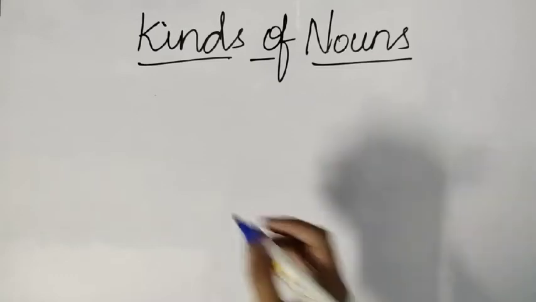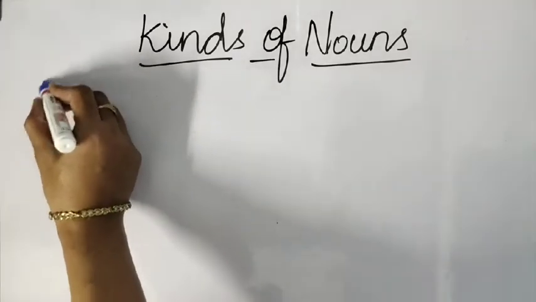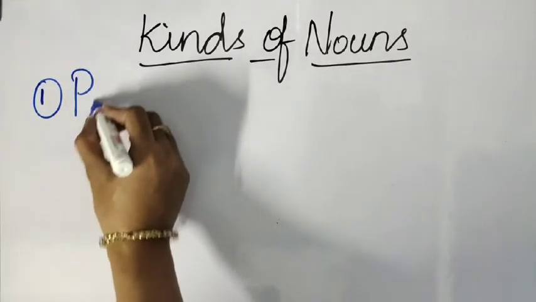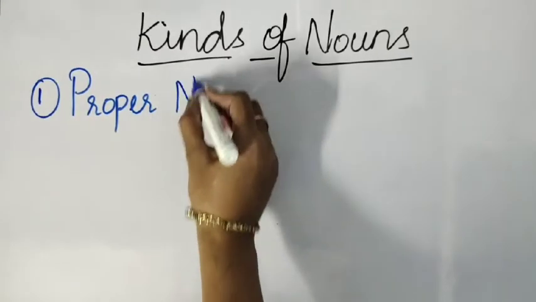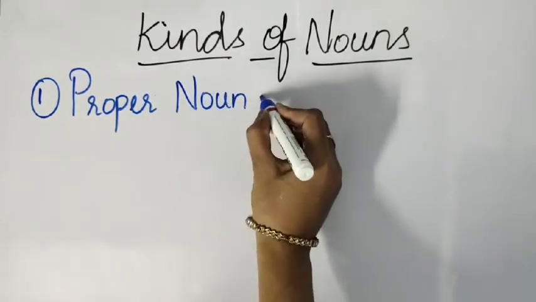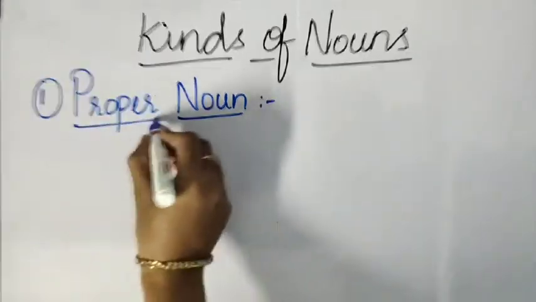First of all, let us discuss the first kind. The first kind of noun is the proper noun. What is this noun? Let's know about it.